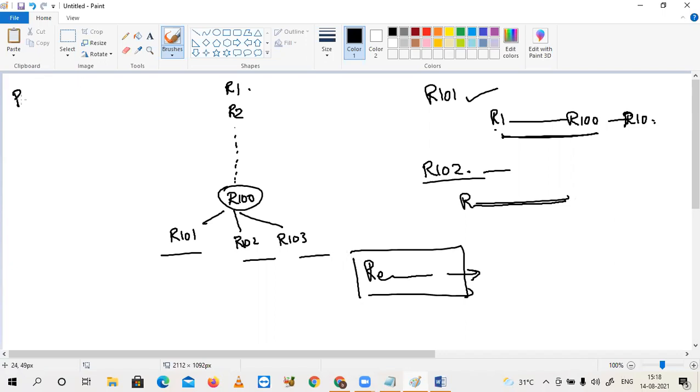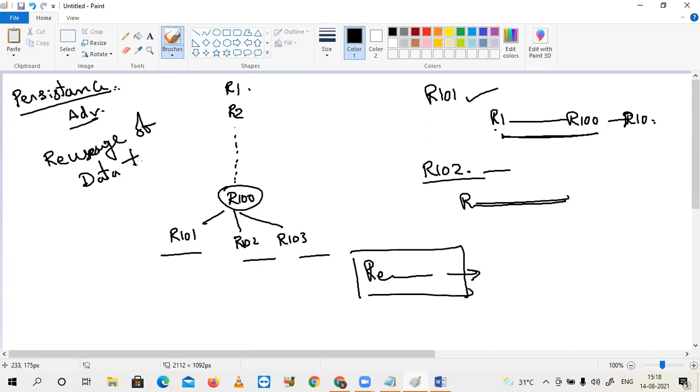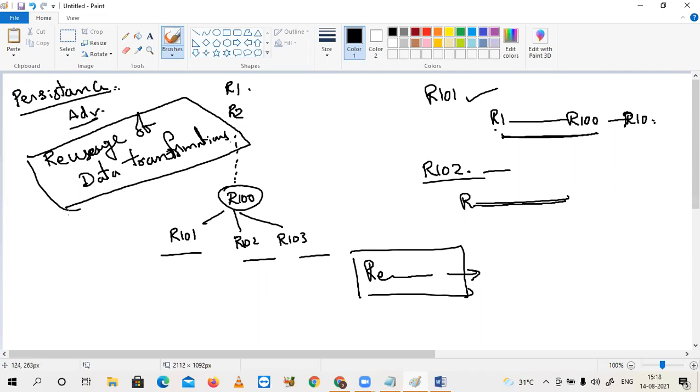So finally, the persistence advantage is reuse of transformations. Only the first flow will take the risk. From the second flow onwards, execution happens from the persisted RDD onwards.